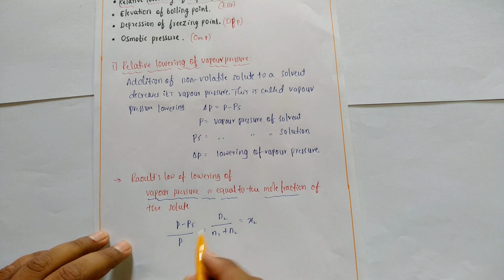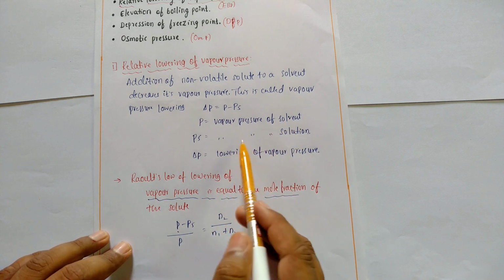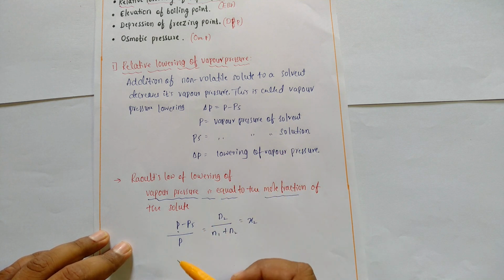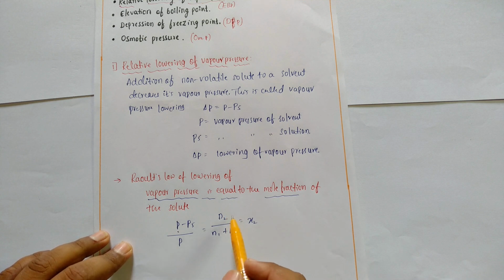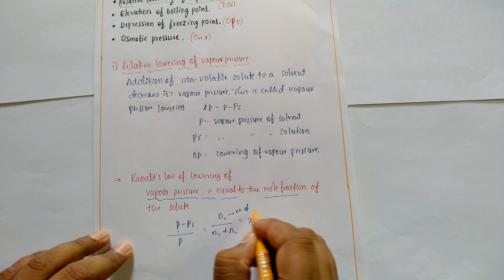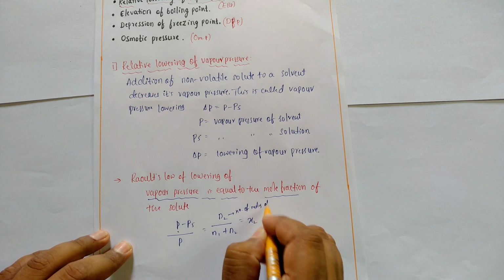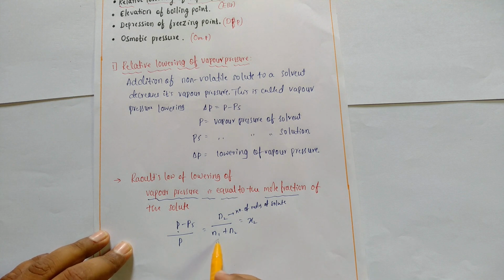Here P means vapor pressure of the solvent, PS means vapor pressure of the solution, delta P means lowering of vapor pressure, N2 means number of moles of solute, and N1 means number of moles of solvent.